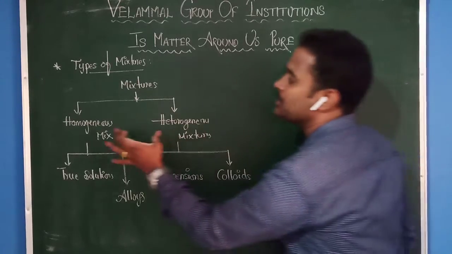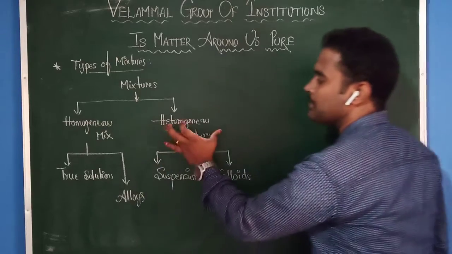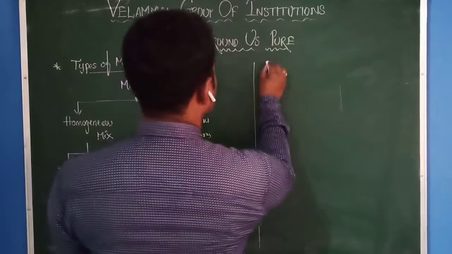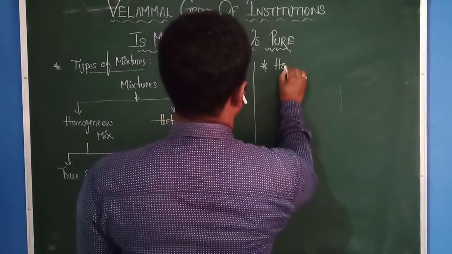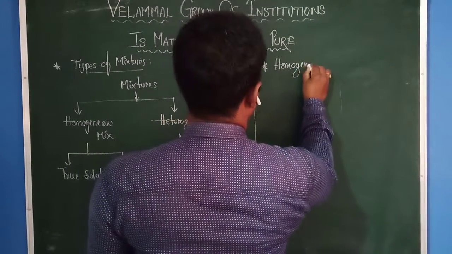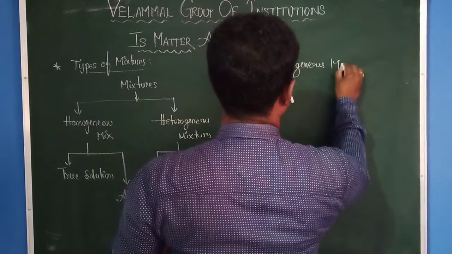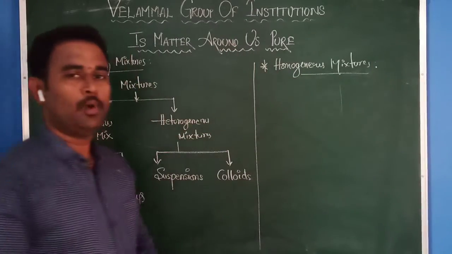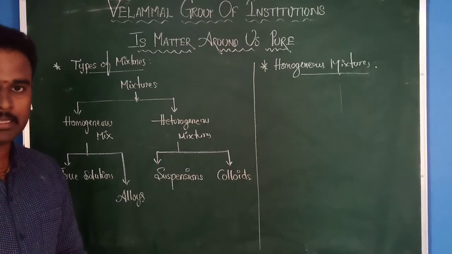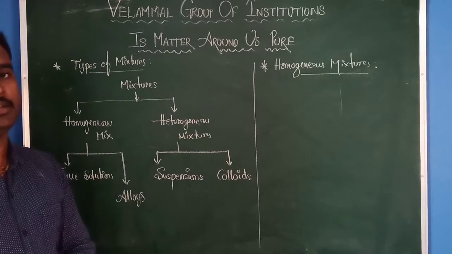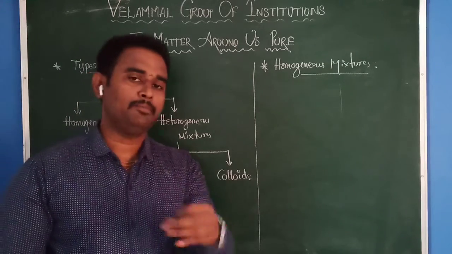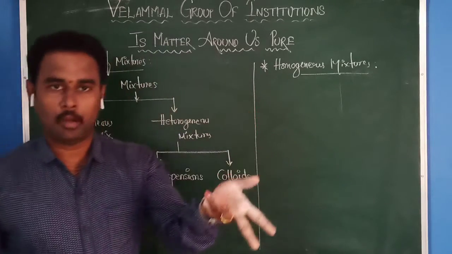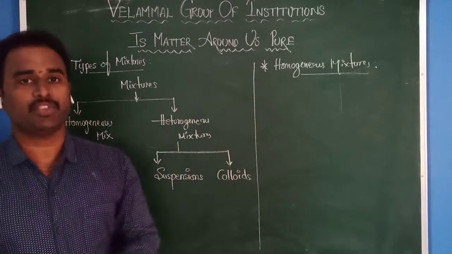Let us discuss first of all what is meant by homogeneous mixer and what is meant by heterogeneous mixer. First of all, what is meant by mixer? We discussed in the previous class. A mixer is a combination of two or more elements, or elements and compounds, or two or more compounds, by any mass ratio.